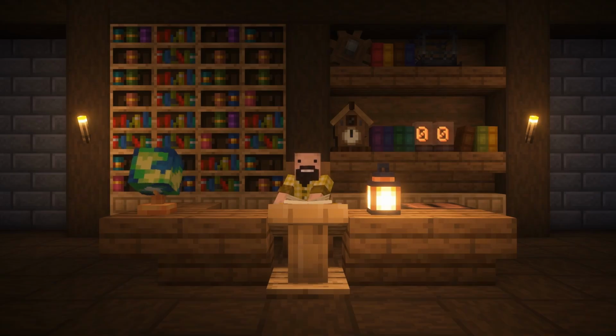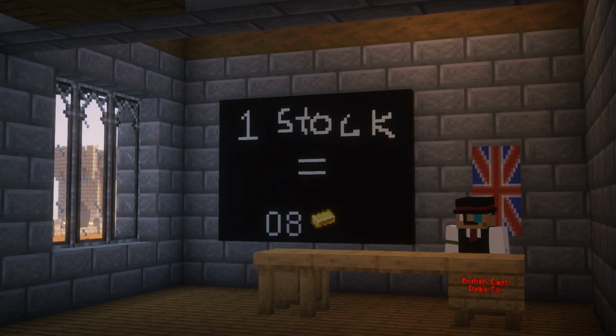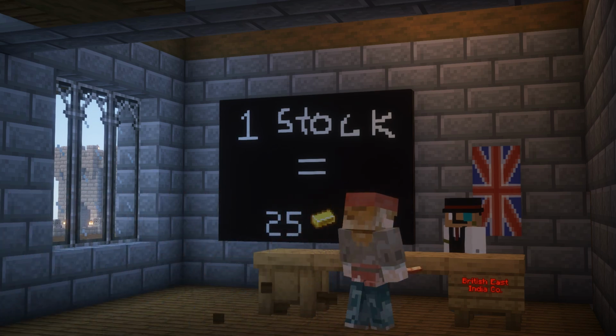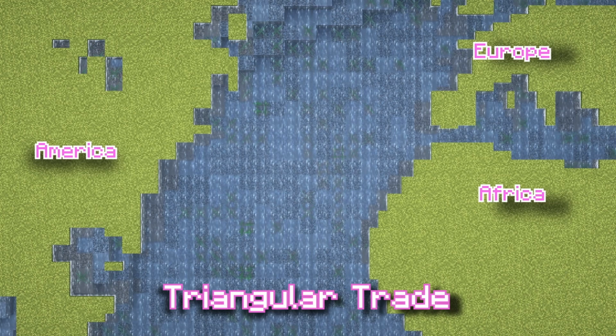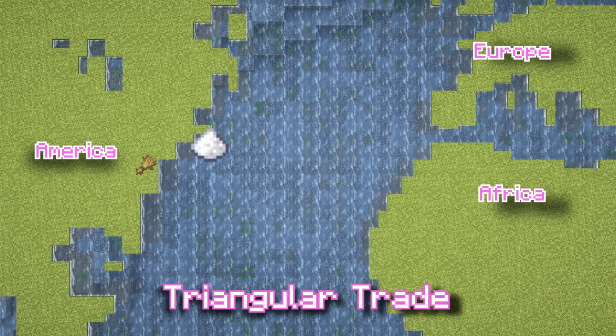Mercantilism partially caused the age of exploration. European powers established colonies to extract bullion. To fund these trips, joint stock companies were created, selling shares to investors who hoped for profits from colonial ventures. This also helped create the triangular trade. Europe sent manufactured goods to Africa, got slaves from the Americas, and received raw goods back from the colonies.